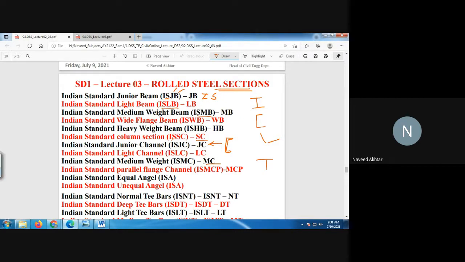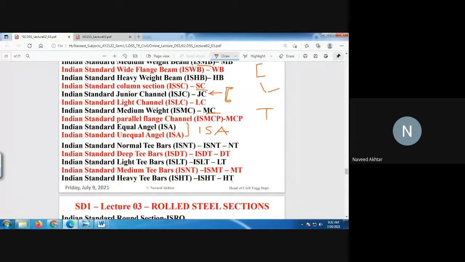Then for equal angle or unequal angle, both are Indian Standard, we say ISA. ISA refers to Indian Standard angle section. Then ISNT, Indian Standard Normal T bars. A section like this is called a T section. If Indian Standard T bars are there, then we can designate them as ISNT, that is Indian Standard Normal T.